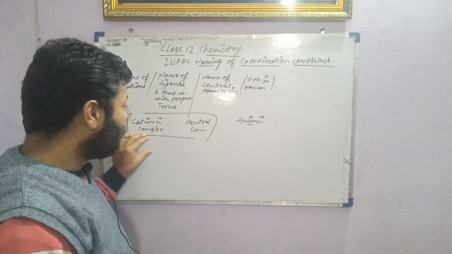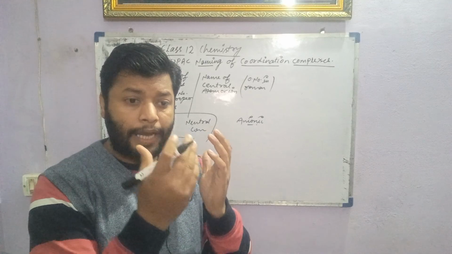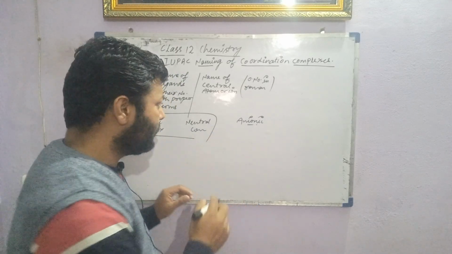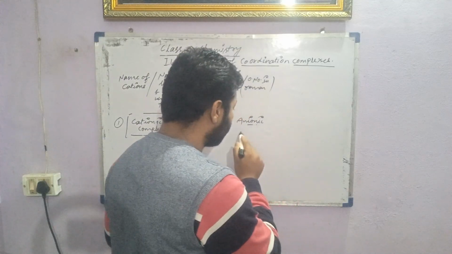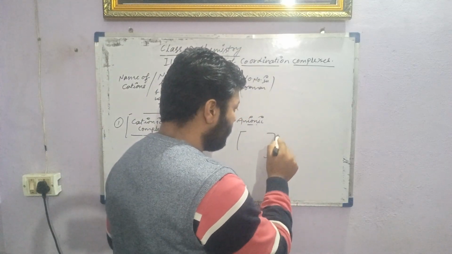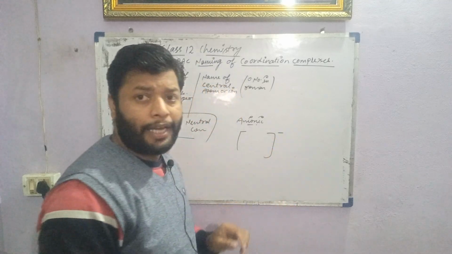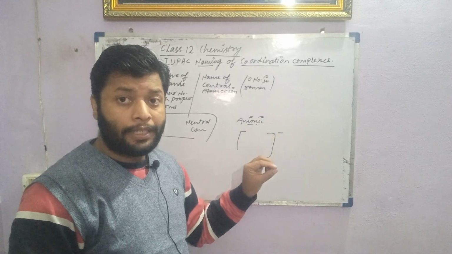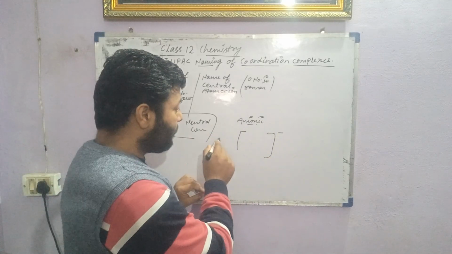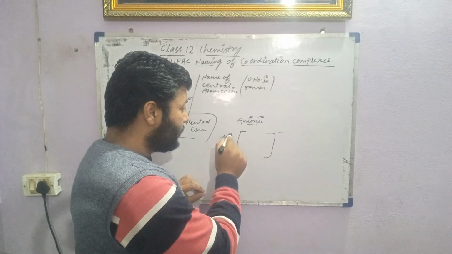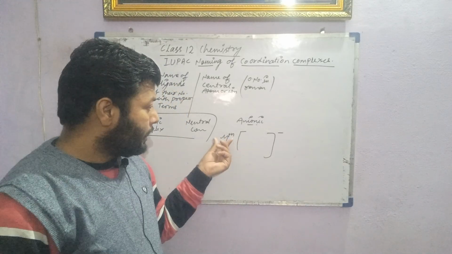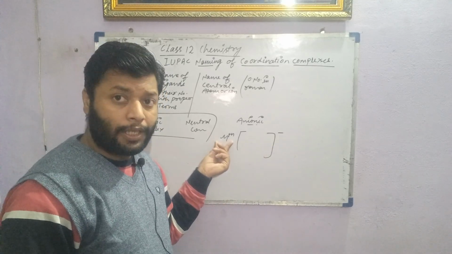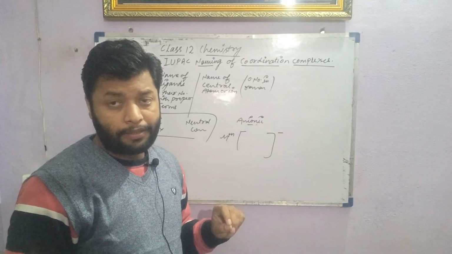By the way, how can we identify whether the given complex is cationic, anionic, or neutral? This is very simple. If the complex carries a negative charge, it must be satisfied by a positive counter ion, so there must be some metal with some charge. If the complex is accompanied by a metal as a counter ion, the complex must be anionic.